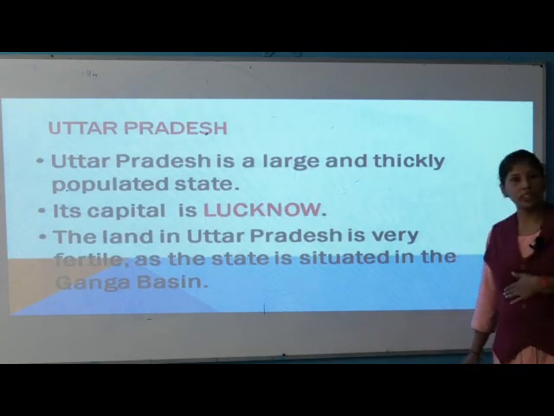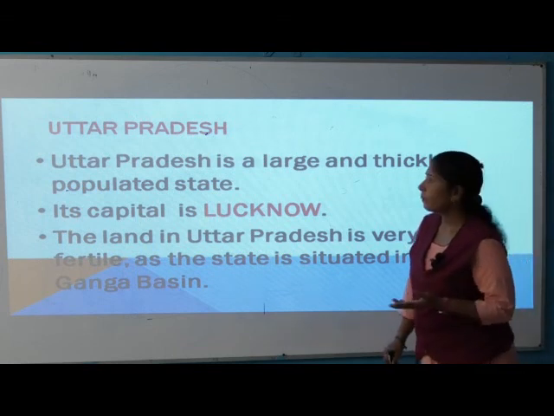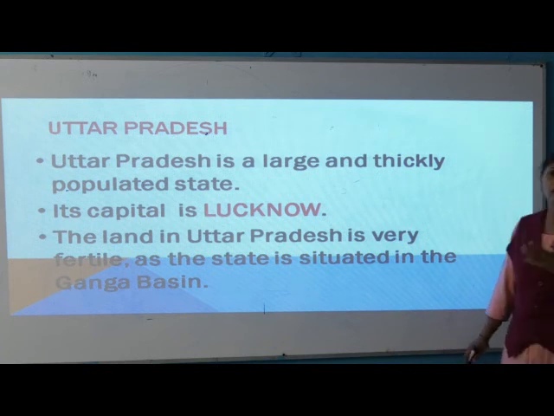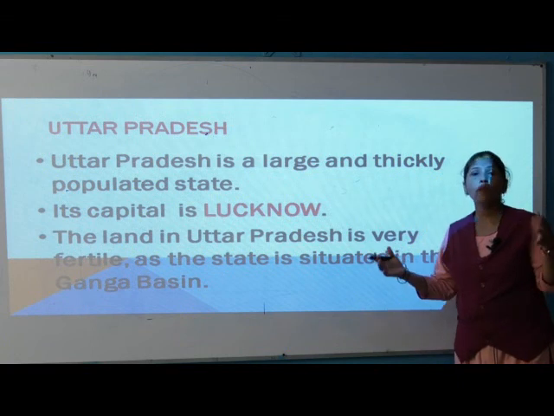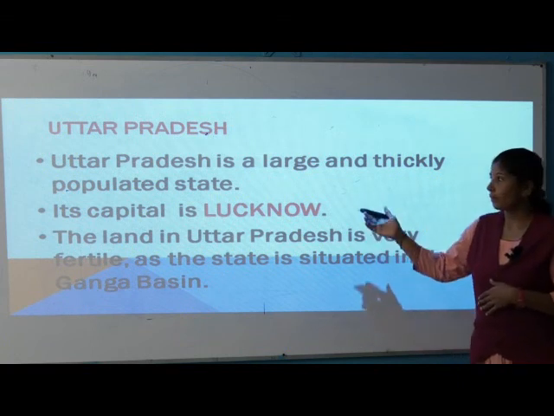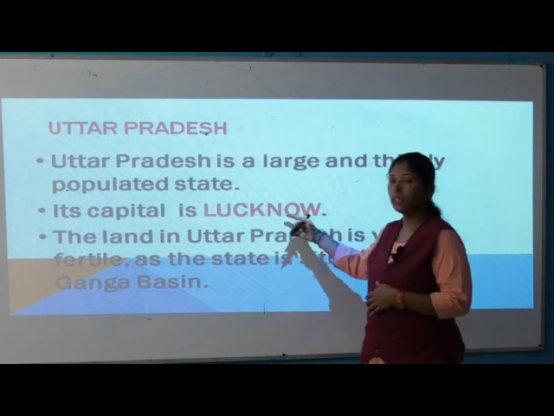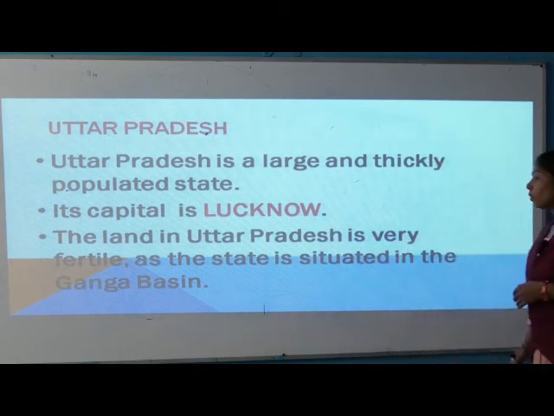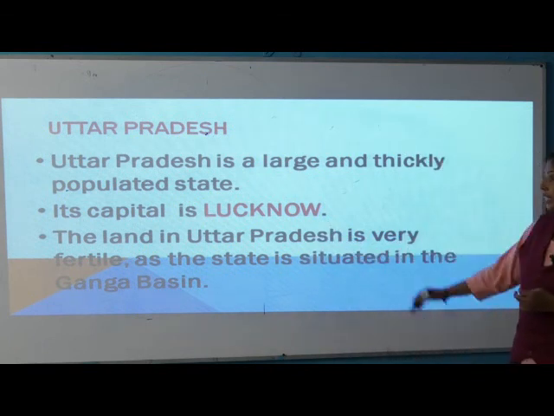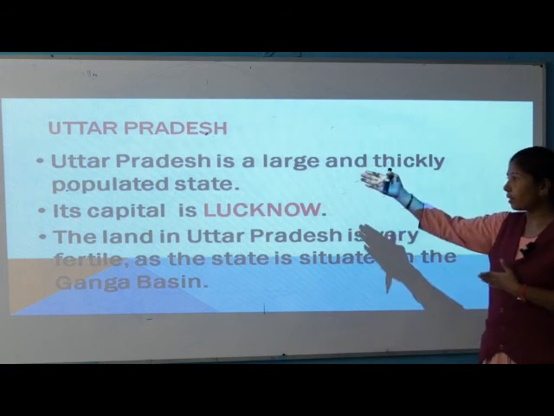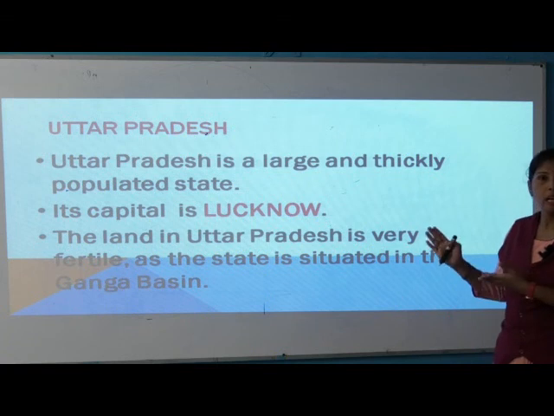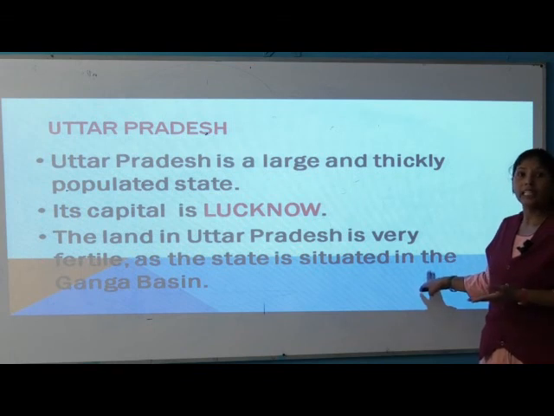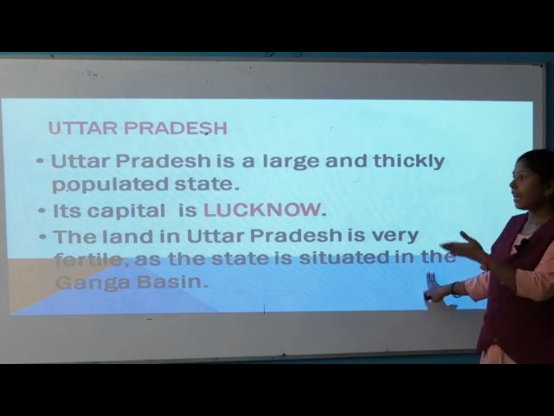Now come to the point of Uttar Pradesh. Uttar Pradesh is a large and thickly populated state, meaning a large number of people live in that state. The capital is Lucknow. The land in Uttar Pradesh is also very fertile, as the state is situated in the Ganga basin.